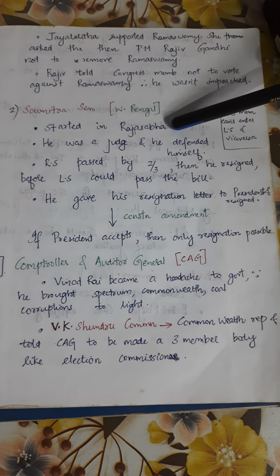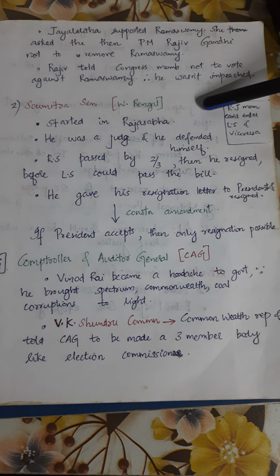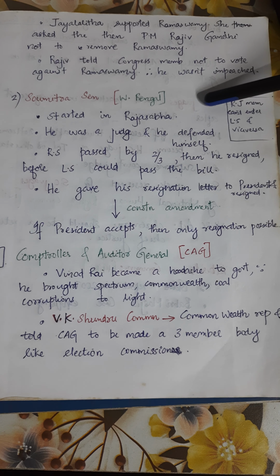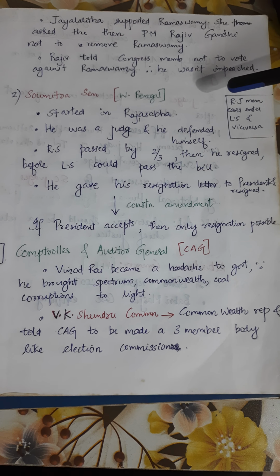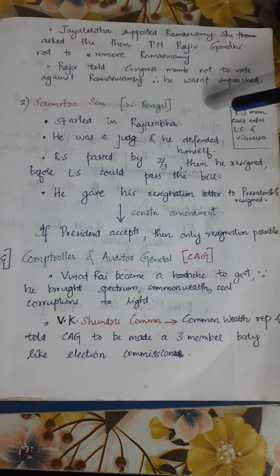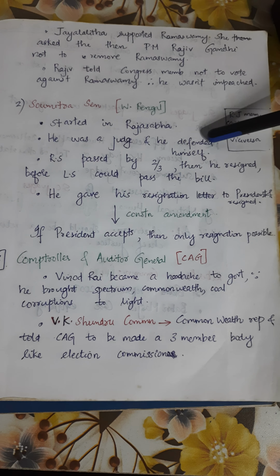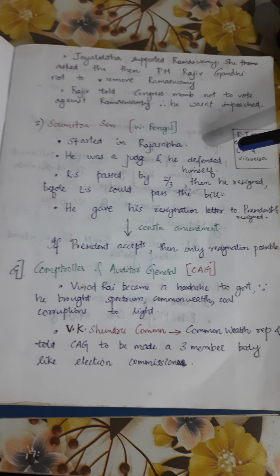So he was a judge and he defended himself. And Rajya Sabha passed the bill by two-thirds. Then he resigned before Lok Sabha could pass the bill. He gave his resignation to the President and resigned. Constitutional amendment: resignation is possible only if the President accepts it.